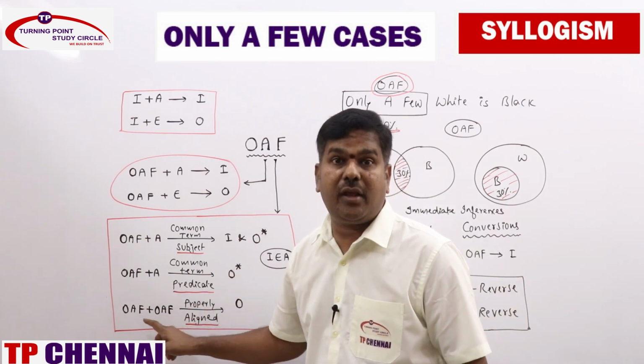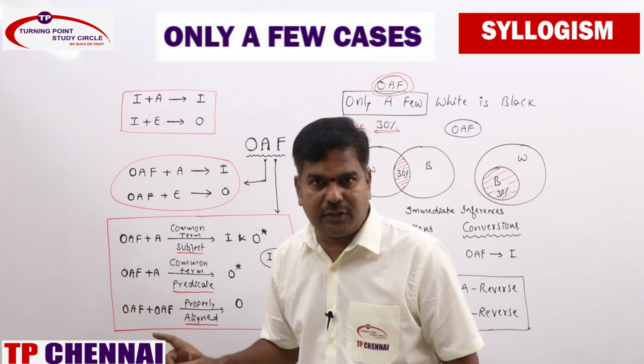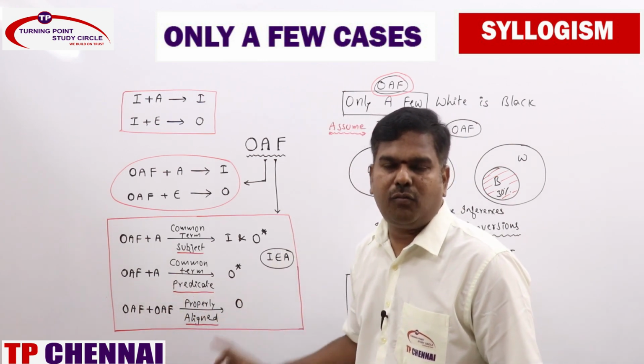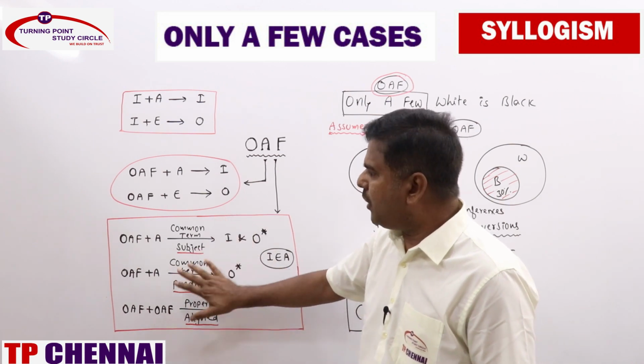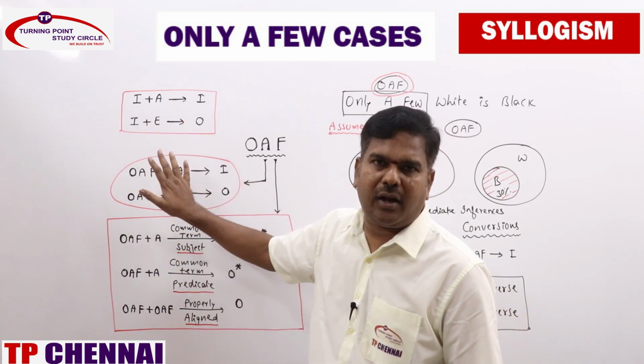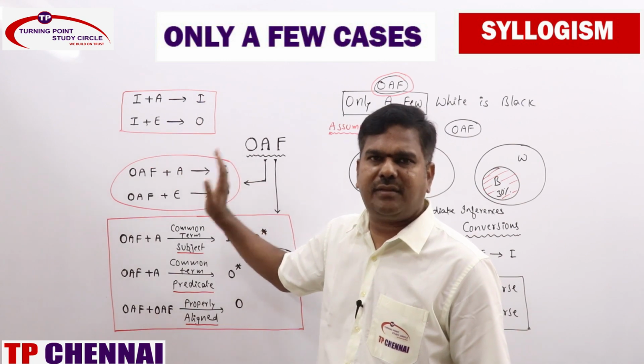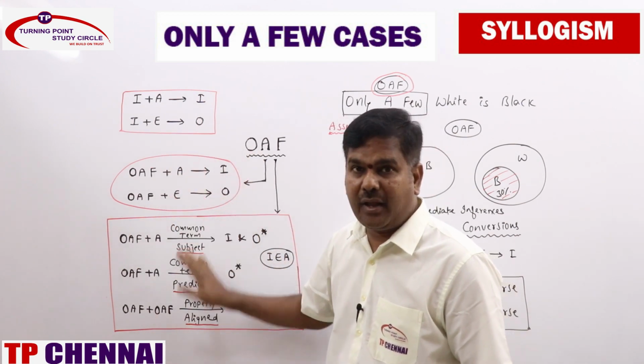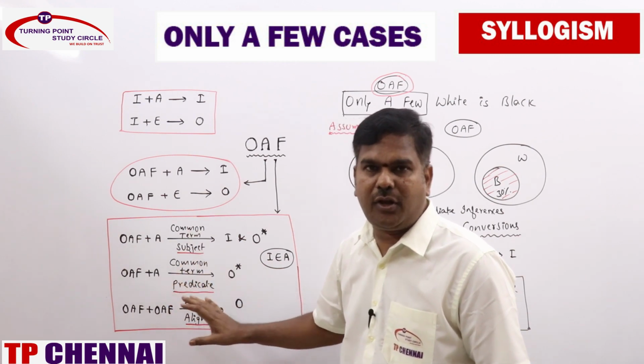And one more, only a few plus only a few. Whenever it is properly aligned, you will be getting O statement, not O star. These three you need to remember. In addition to this, already you know I plus A and I plus E; same like that, only a few plus A, only a few plus E. That one you can remember.